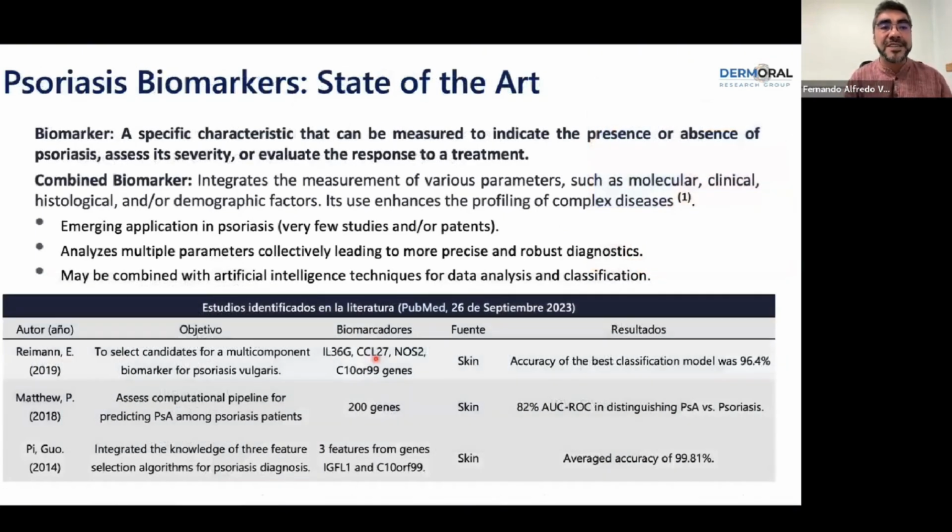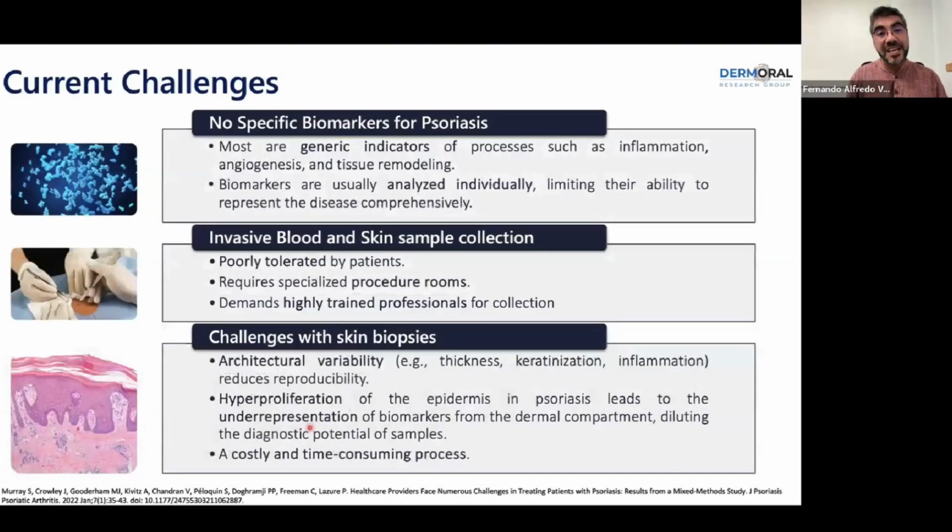We have some biomarkers in psoriasis, and this is one of the main studies where we can see that a lot of genes are connected with biomarkers, and some of them are emerging, but we still have very few studies. But we have challenges.